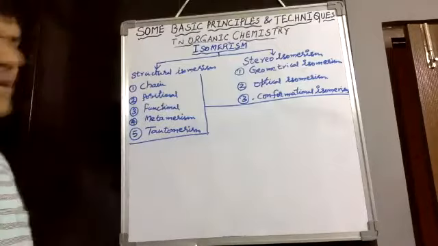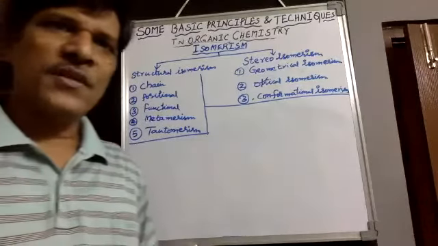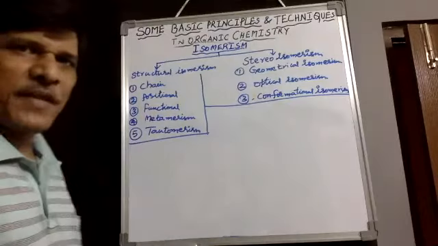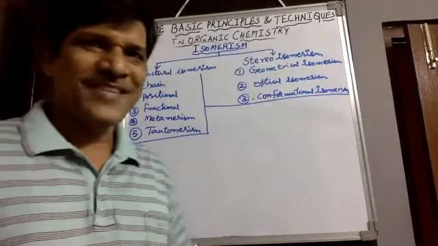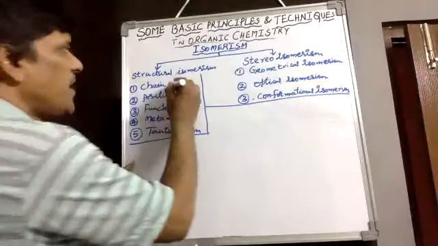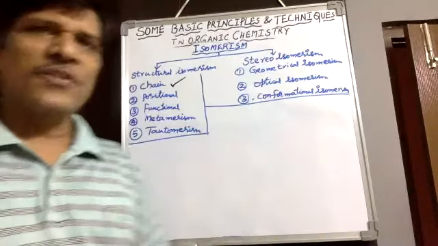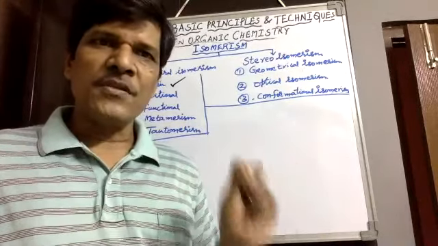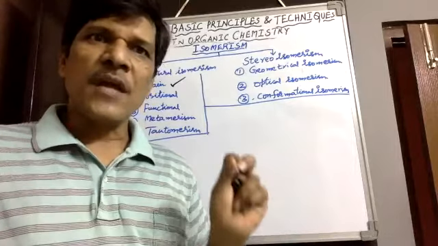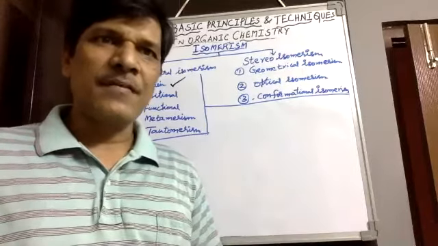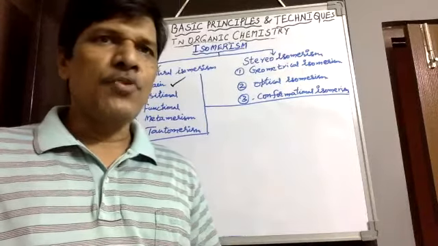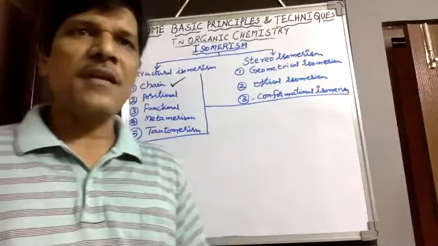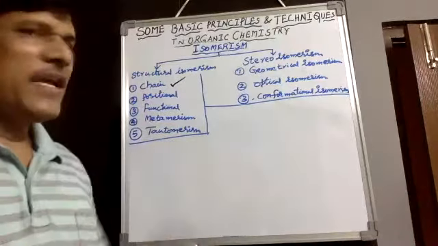You already studied these structural and stereo isomers, but I will explain them briefly. First, we take chain isomerism. Chain isomerism means compounds with the same molecular formula, but they differ in the carbon skeleton. Those are called chain isomers.